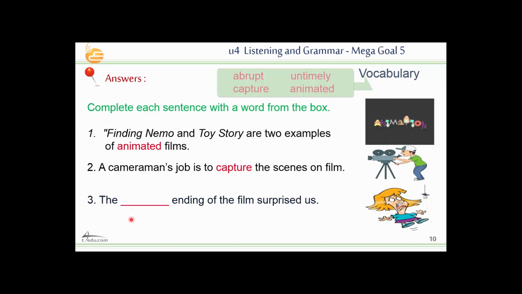Okay. Number 3, the ending of the film surprised me. Do you think it is the abrupt ending or the untimely ending? So here it's an adjective. We try to describe the ending, so we will use the adjective, not an adverb. So here, the abrupt ending of the film surprised me, okay? As this girl here is surprised by the spider that appeared suddenly, okay? So abrupt means something happened suddenly, or a sudden ending, okay? This is the meaning of abrupt.